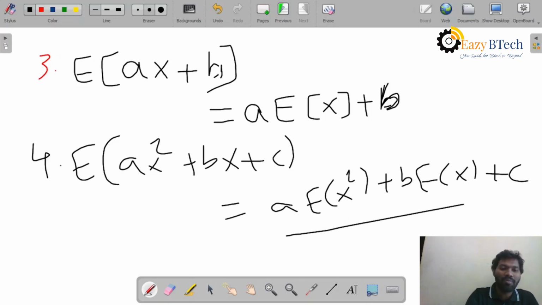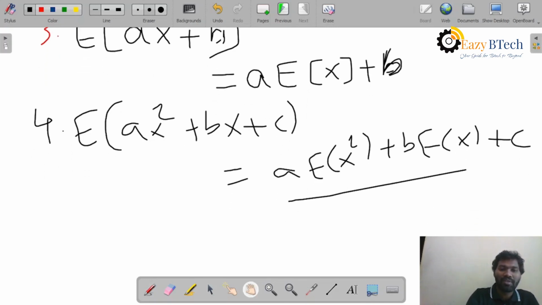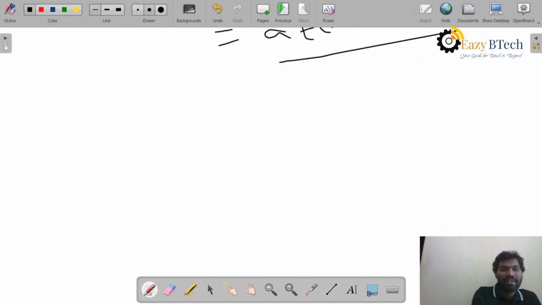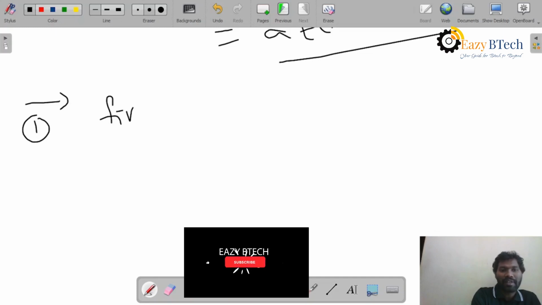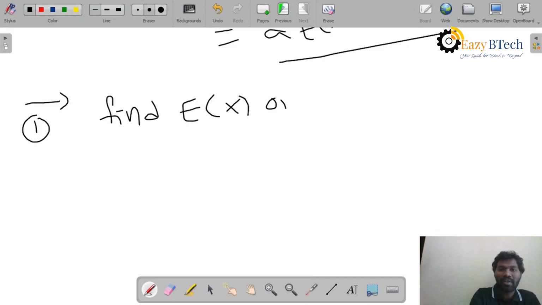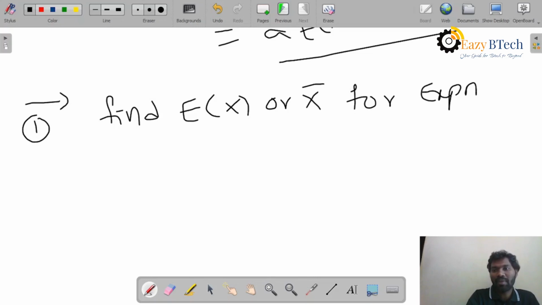Now we'll see one problem on expectations. The first problem: find E of x, that means expectation, or in some cases they give you x bar, for an exponential random variable.